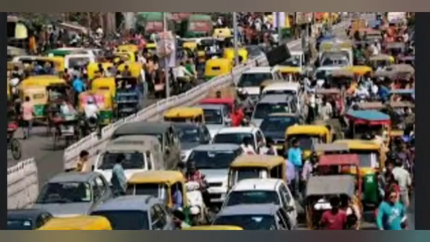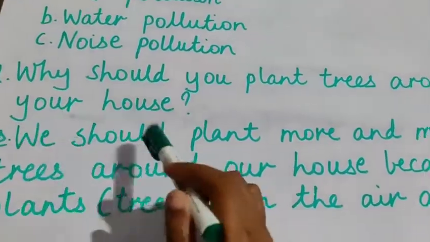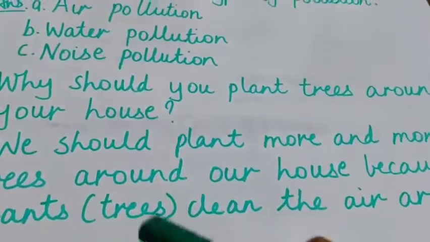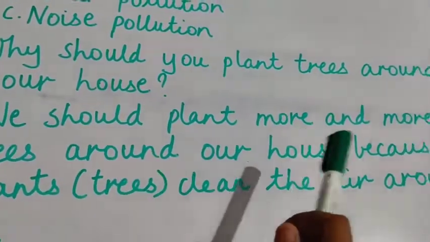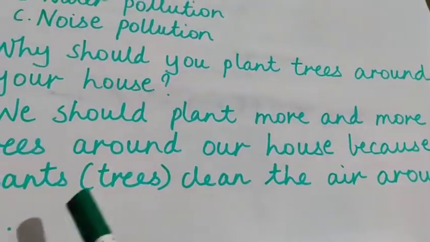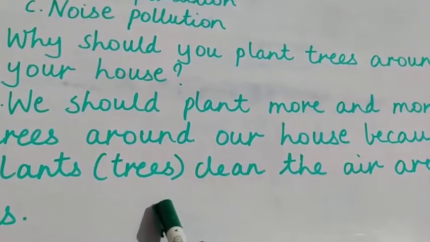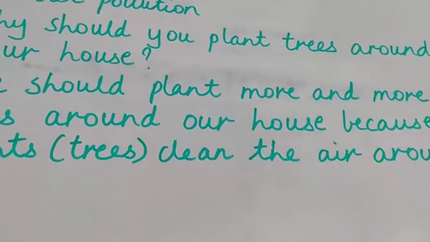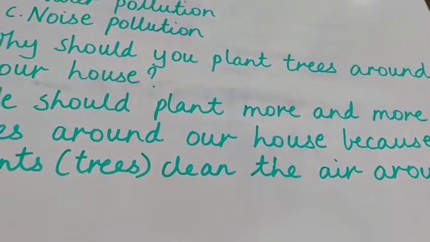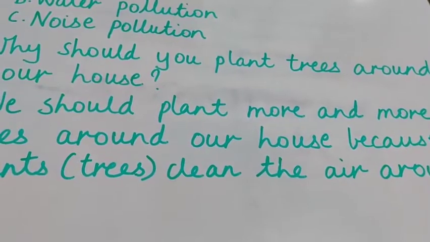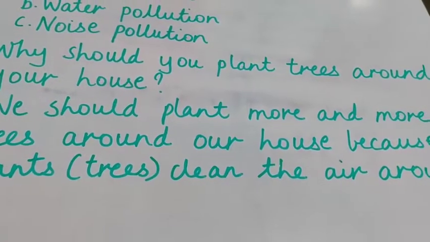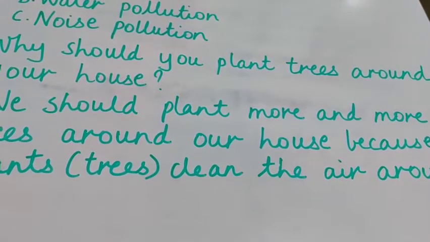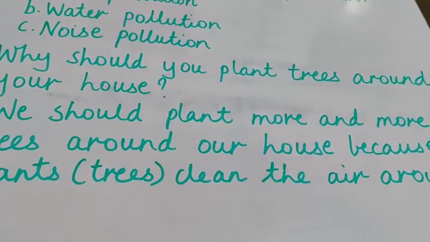Now let's move to the next question. Our next question is, why should you plant trees around your house? हमें plants क्यों लगाने चाहिए अपने घर के आसपास? We should plant more and more trees around our house because plants, or we can say trees, are cleaning the air around us. They are giving us oxygen and taking in carbon dioxide. So they are freshening up the environment and cleaning the air for us to breathe. That is why we should plant more and more trees, right?